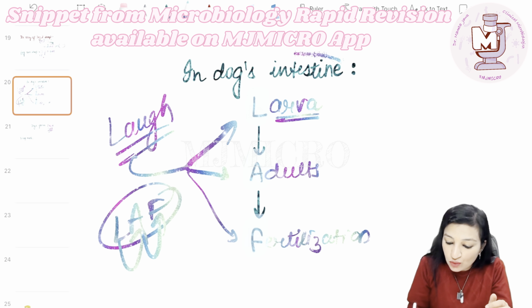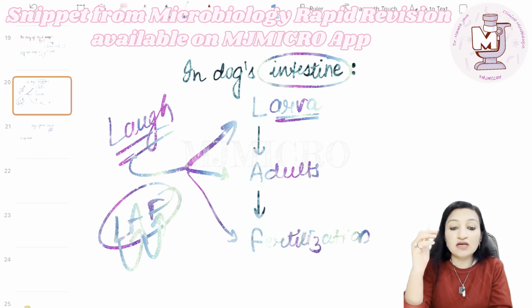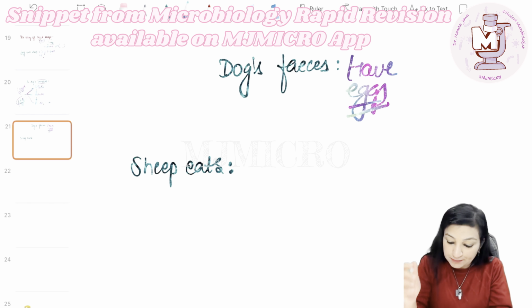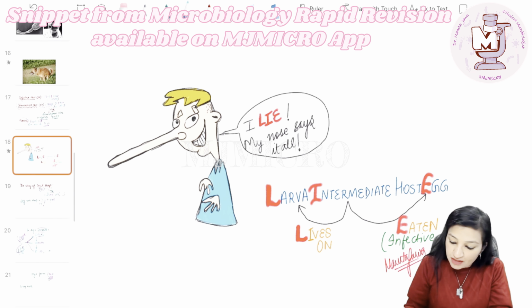So ये सब कुछ कहाँ हो रहा है? Dog के intestine में. So dog के feces में क्या present होगा? The eggs. Now what did we learn before? That for the intermediate host, egg is the infective form.